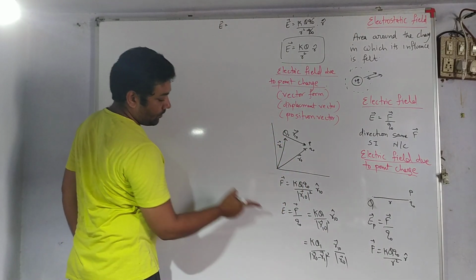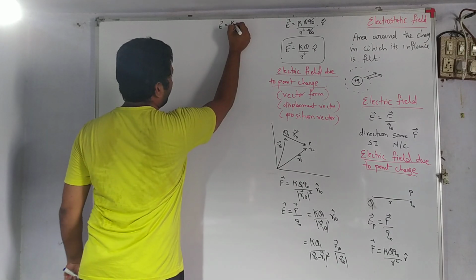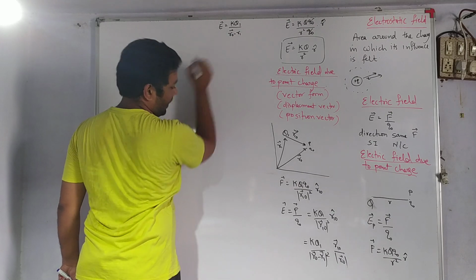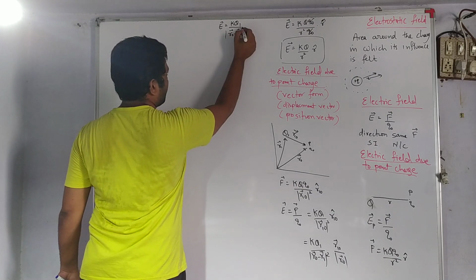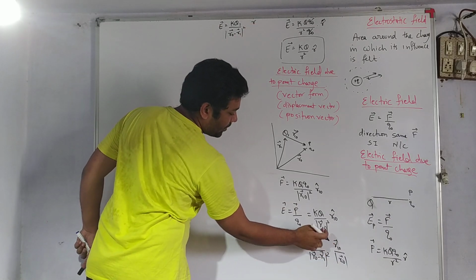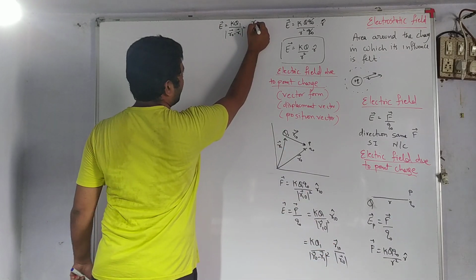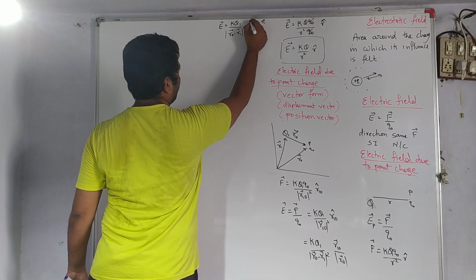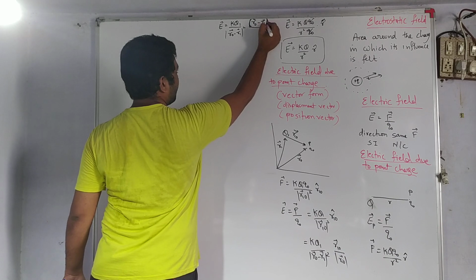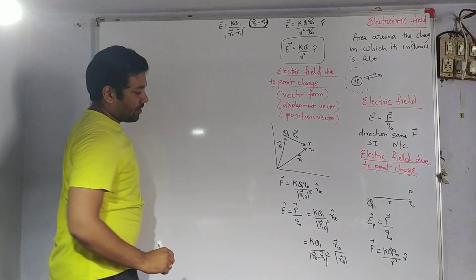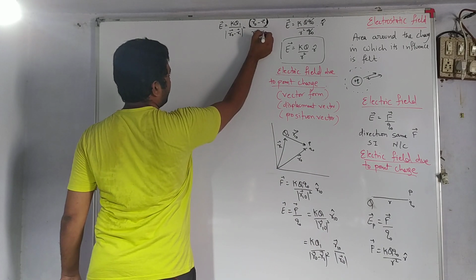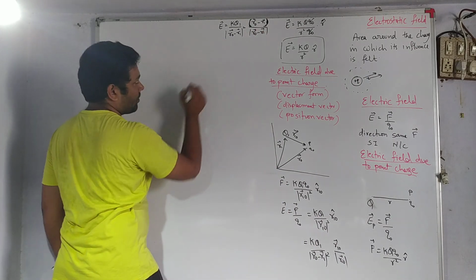E will be kq1 by r0 minus r1 square. Then the same thing, this vector can again be evaluated in the same format, r0 minus r1. This is a vector, so we don't use the modulus symbol, we use these small brackets upon modulus, so that will again be r0 minus r1 modulus.